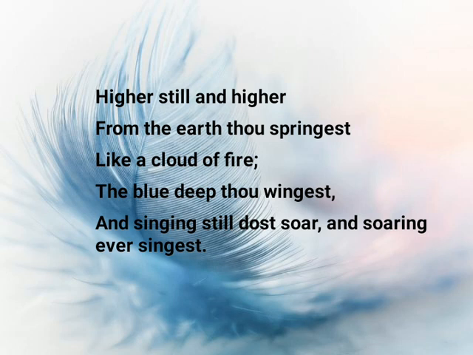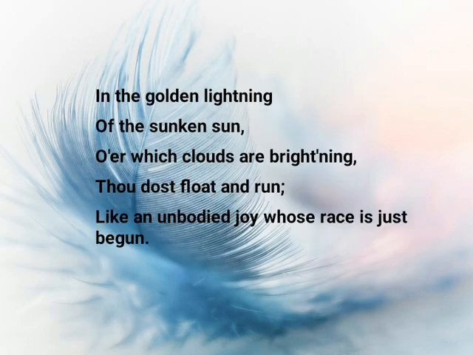Then in the golden lightning of the sunken sun, over which clouds are brightening, thou dost float and run like an unbodied joy whose race is just begun. In the golden lightning, here referring to sunset, that evening sky.